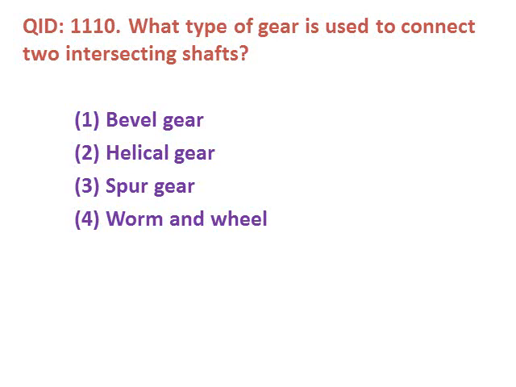Next question. What type of gear is used to connect two intersecting shafts? Options are 1 bevel gear, 2nd helical gear, 3rd spur gear, 4th worm and worm wheel. Option number 1 is correct, bevel gear. While connecting two intersecting shafts, bevel gears are used.